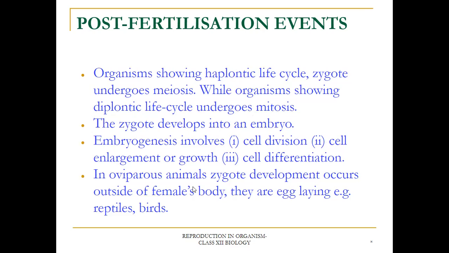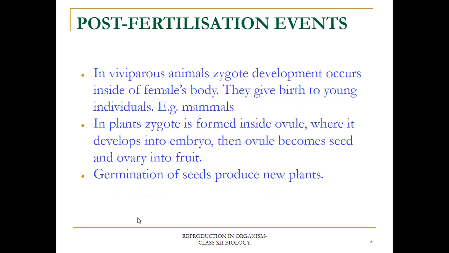Now embryogenesis is the process of formation of the embryo, and involves cell division, cell enlargement or growth, and cell differentiation. In oviparous animals, zygote development occurs outside the female body. They are egg laying. Examples are reptiles and birds. But in viviparous, the zygote develops inside the female body and they give birth to the young ones. An example is mammals, and human beings are also viviparous.